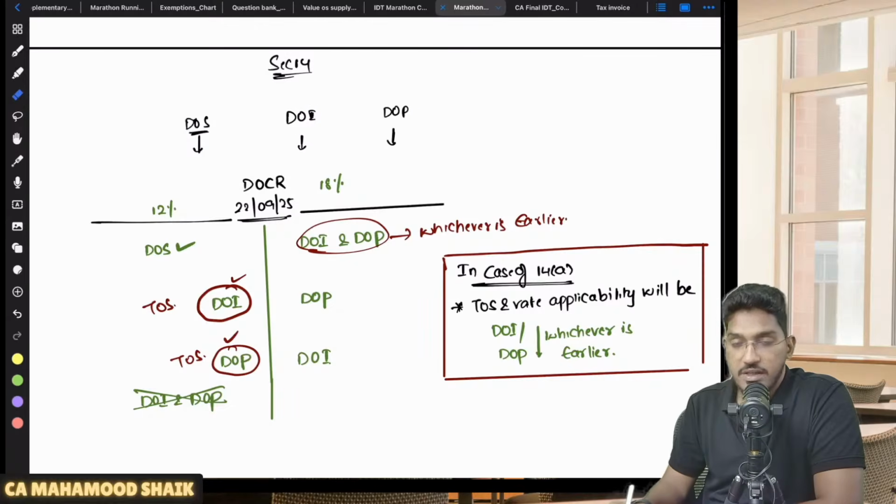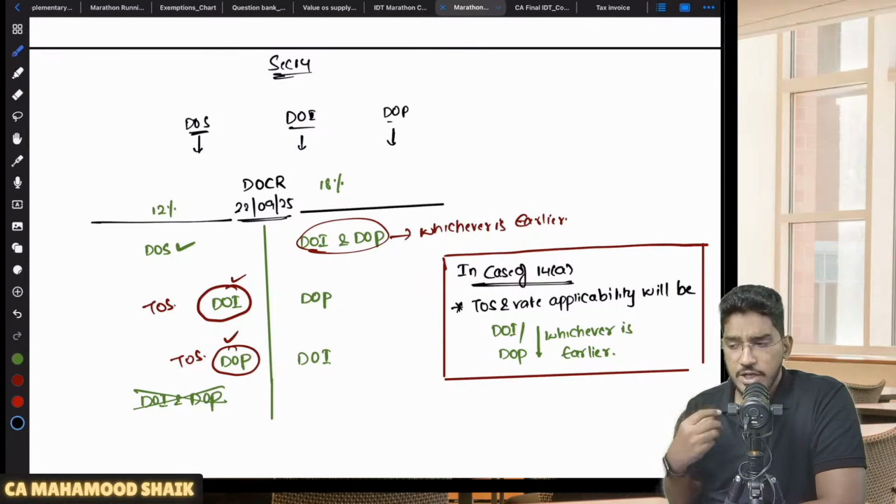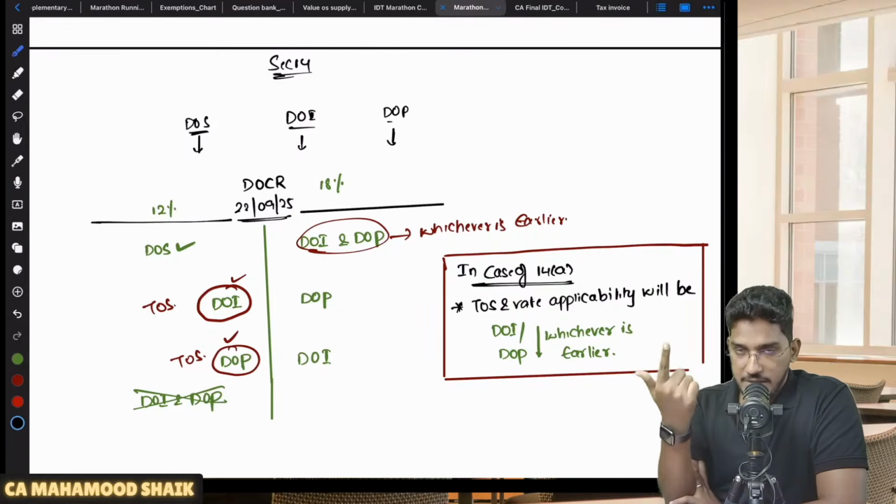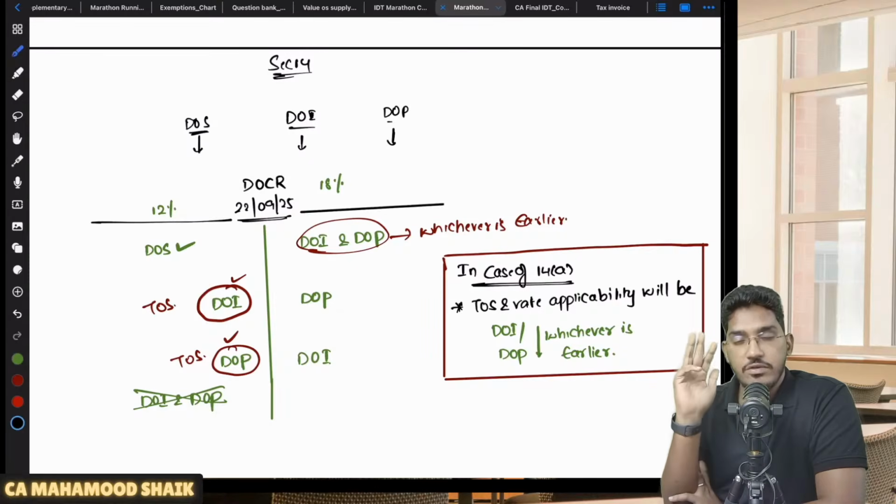One is date of supply, date on which you have made the supply. Other one is date of invoice. Then the next one is date of payment. So if associated with the supply, there might be 3 dates. Number one, date of supply. Then we have date of invoice, date on which you have given the invoice. Then date on which the payment has happened. So 3 dates will be there.